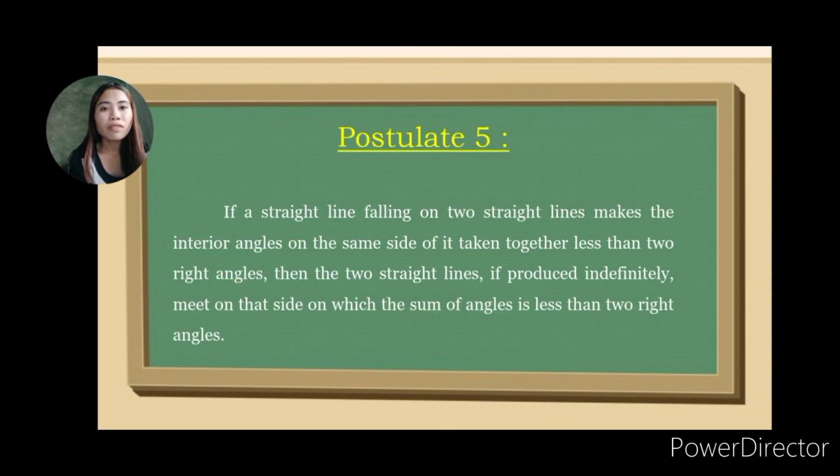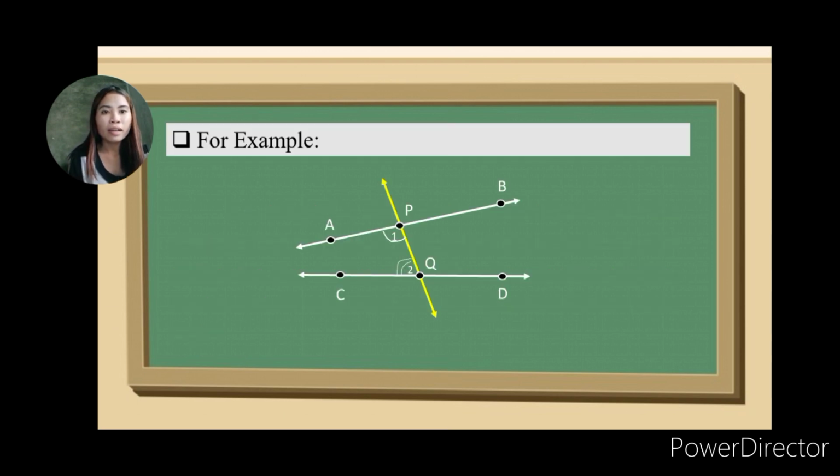So here is the fifth postulate of Euclid. If a straight line falling on two straight lines makes the interior angles on the same side of it taken together less than two right angles, then the two straight lines, if produced indefinitely, meet on that side on which the sum of the angles is less than two right angles.